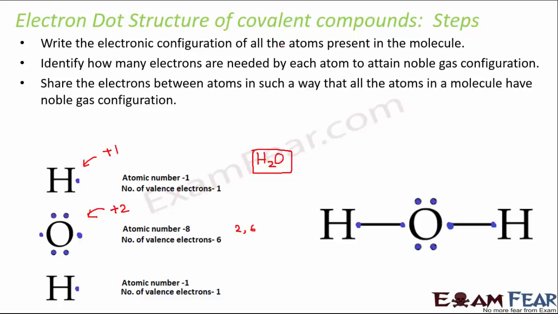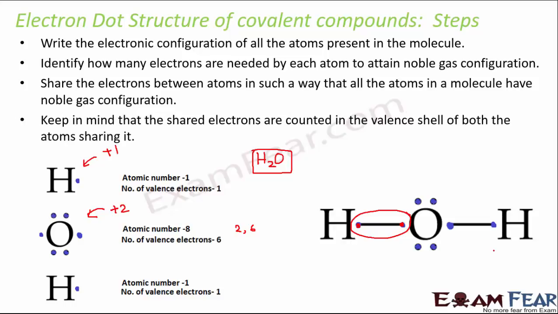Now share the electrons between atoms in such a way that all the atoms in the molecule have noble gas configuration. So this 1 electron of oxygen and this 1 electron of hydrogen get shared. Now when hydrogen counts its valence electrons, it counts the electron of oxygen as well. Similarly, when oxygen counts its valence electrons, it counts the electron of hydrogen as well. So basically they are sharing these electrons. Now hydrogen has 2, oxygen has 8, hydrogen again has 2, so all the atoms have the noble gas configuration. Keep in mind that the shared electrons are counted in the valence shell of both the atoms sharing it.